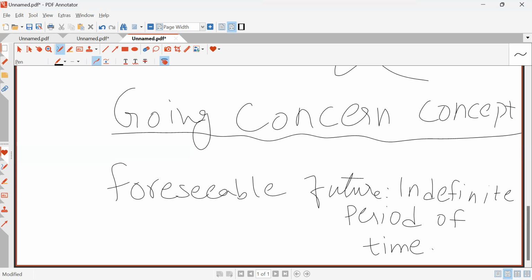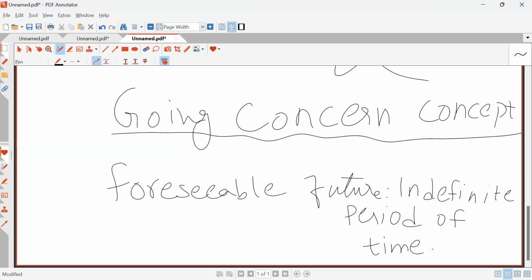Okay, let me repeat it. This concept states that business will follow accounting methods on the assumption that business will continue its operation to the foreseeable future or for an indefinite time.